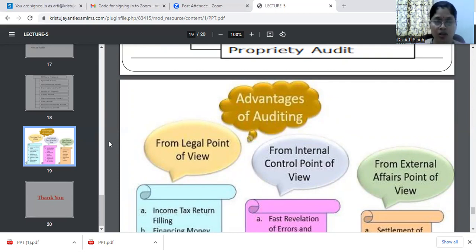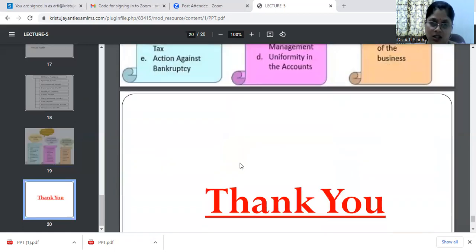So the type of examination, the type of work which we do, when that is being examined with the help of various evidential proofs, physical evidential proofs, authorizations, responsibilities, it becomes that kind of audit. So these are the various advantages of the different types of audits which we have discussed in this particular slide.